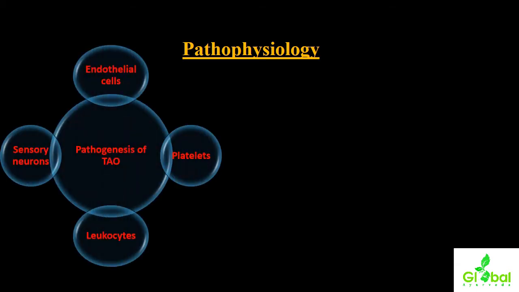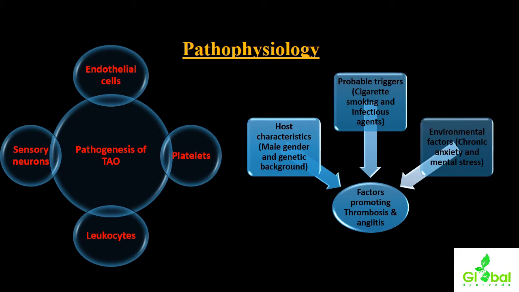So, considering the pathogenesis of thromboangiitis obliterans, we have to discuss the effects over endothelial cells, the effects over the platelets, the characteristic changes of leukocytes, and the effects over the sensory neuron. Within these four elements, we have to see what changes and what features we can observe in thromboangiitis obliterans. Among these, there are also some commonest factors which promote further thrombosis along with the angiitis condition, which combined is considered as thromboangiitis obliterans.